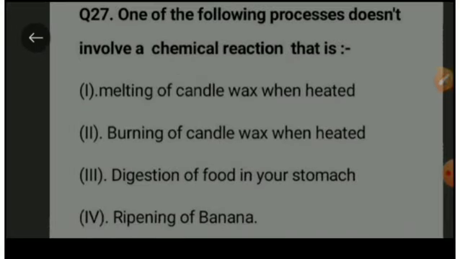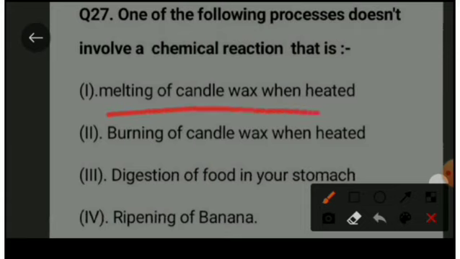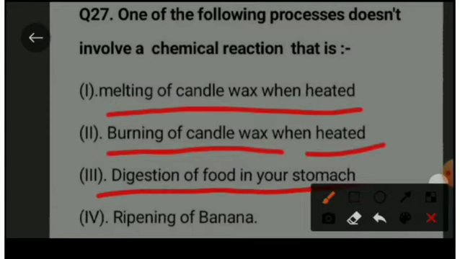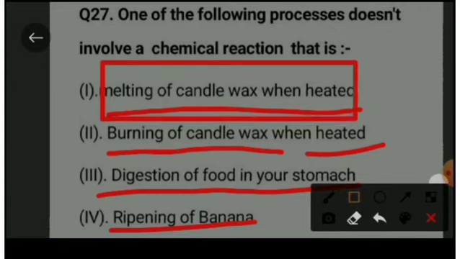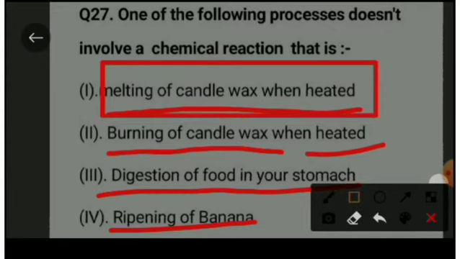Next question is, which one of the following processes does not involve a chemical reaction? Option A is melting of candle wax when heated, option B is burning of candle wax, option C is digestion of food in your stomach, option D is ripening of banana. The right option is option A, that's melting of candle wax when heated. It is a physical change because candle wax is in solid state. When heated, it converts into another form that we call liquid state. This is only a physical change.